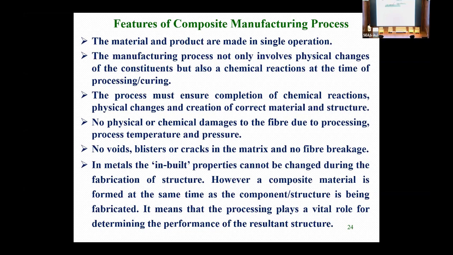The feature of the composite manufacturing process is that the material and the product are made in a single operation, because they are formed together. The manufacturing process involves not only physical changes but also chemical reactions at the time of processing. The process must ensure completion of the chemical reaction and physical changes, and creation of the correct material and structure. There must be no physical or chemical damage to the fiber due to the process temperature and pressure, no voids, blisters or cracks in the matrix, and no fiber breakage.